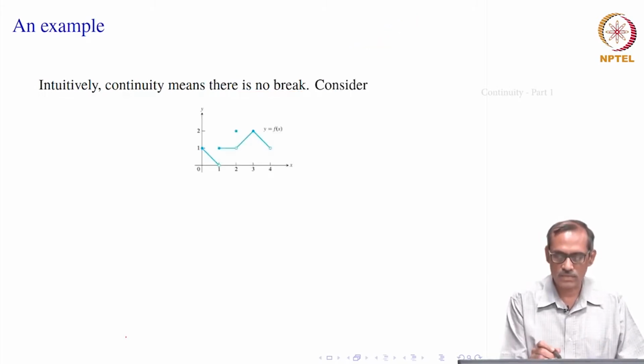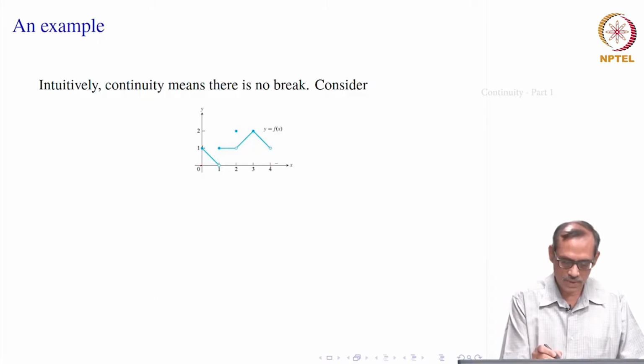Let us look at this function which is drawn here. Its graph is given. It is defined over 0 to 4 and its values are given in a graphical way. Let us look at the point x equal to 1. If we start drawing it, the value at 0 is 1, then it decreases to 0, and at 1 there is a jump.